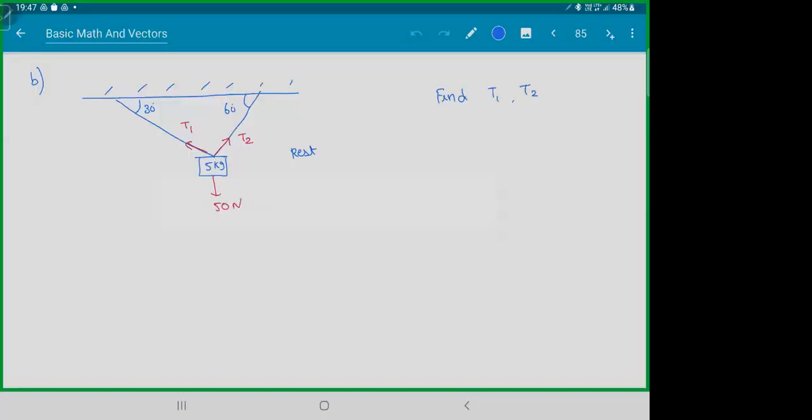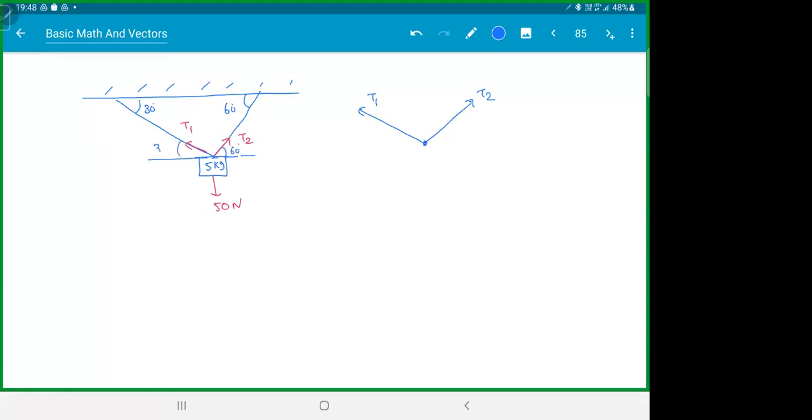It is just solving simultaneous equations. There's nothing there. So draw the diagram. So this is T2. This is T1. So if I extend, this angle will be 60. This angle will be 30. I hope everyone got that. So if you divide the components, this guy will be T2 cos 60. This guy will be T2 sin 60. This guy will be T1 cos 30. And this guy will be T1 sin 30. Anyone confused with the components, please ask. And your weight will be downward 50.